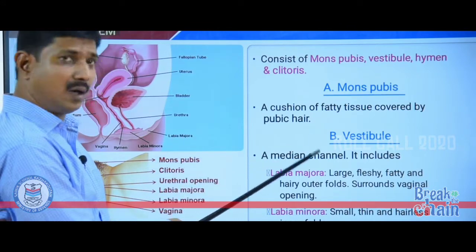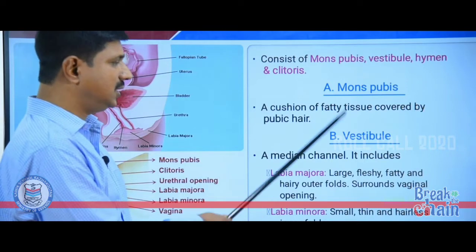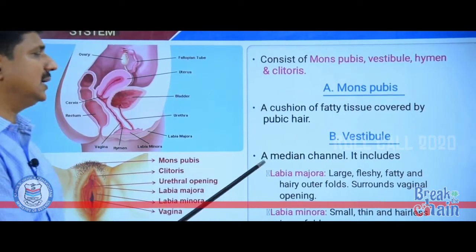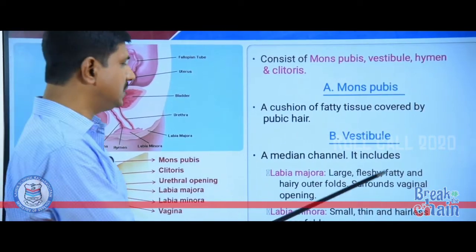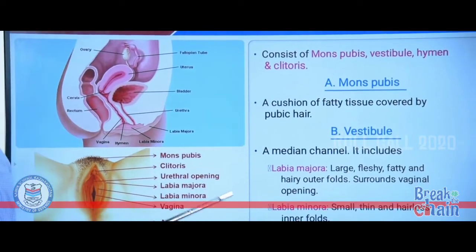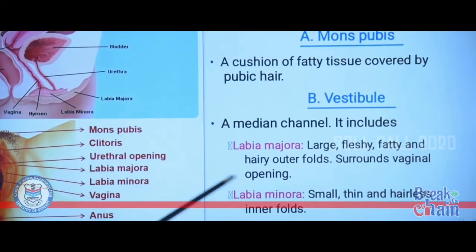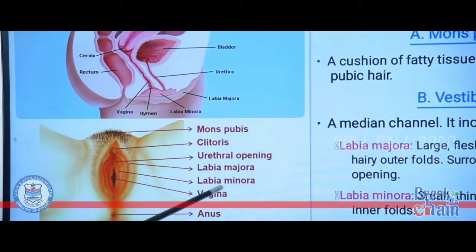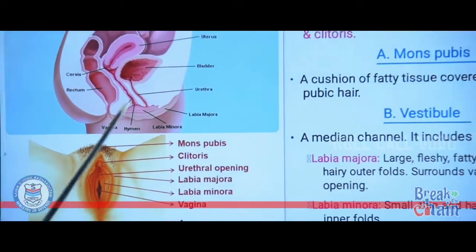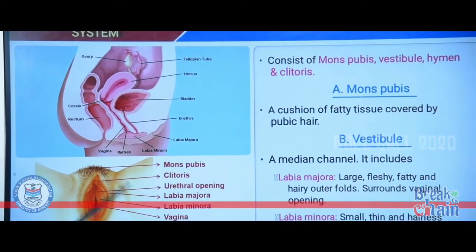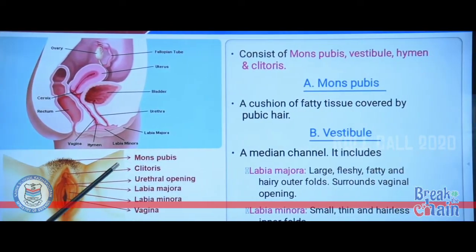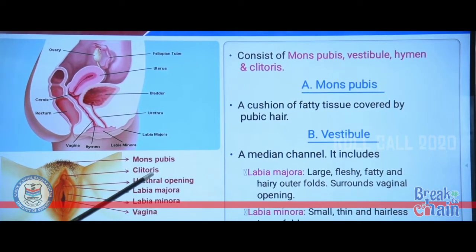Labia majora are large, fleshy, fatty and hairy outer folds that surround the vaginal opening. The inner fold of tissue is called labia minora, small, thin and hairless inner folds. So, there are two tissues, outer tissue is called labia majora and inner tissue is called labia minora. Both are supporting the vagina.